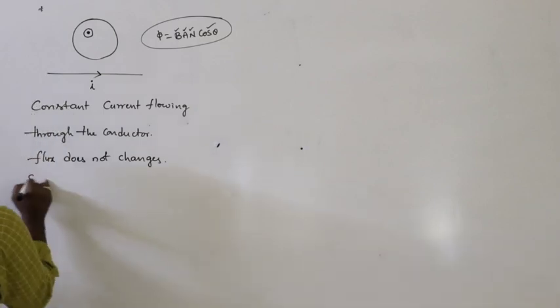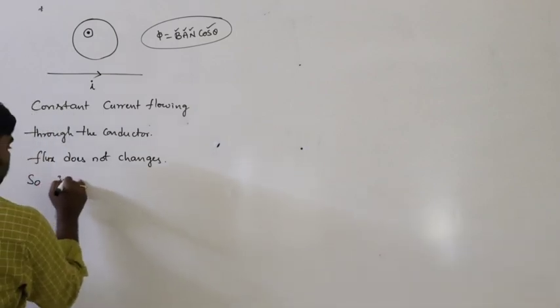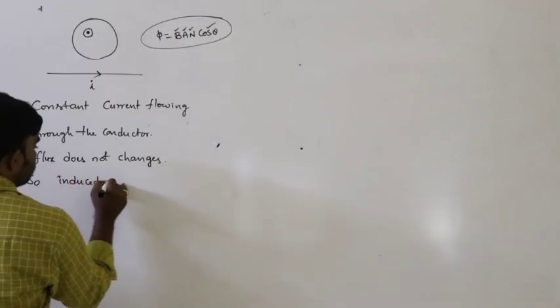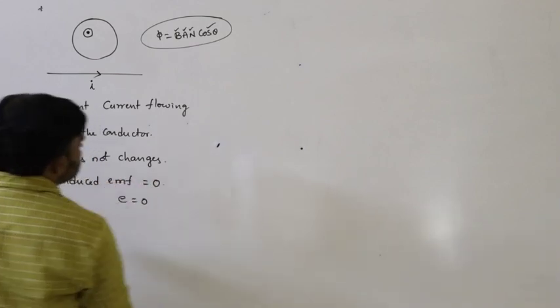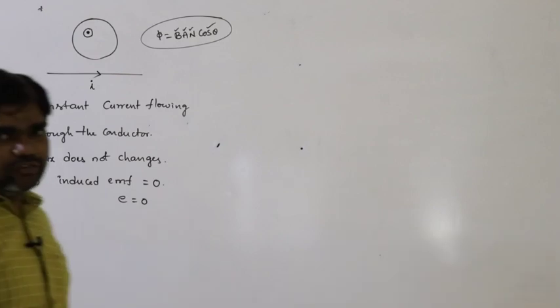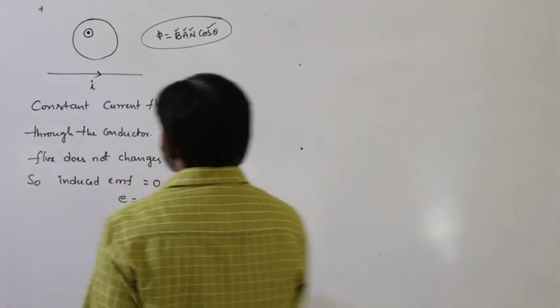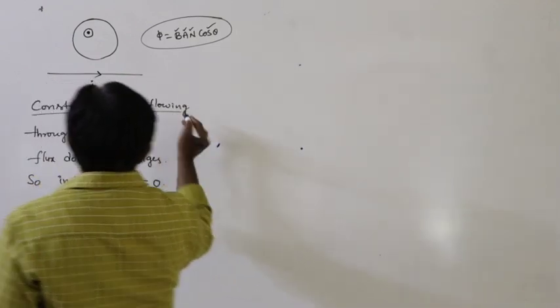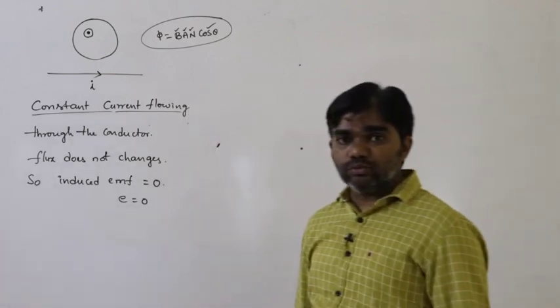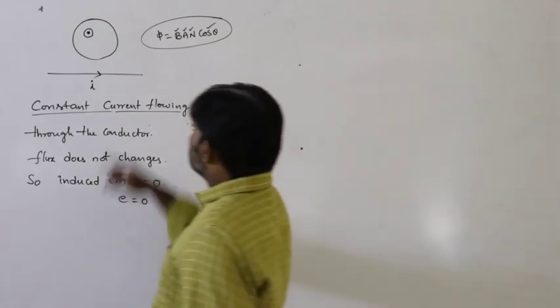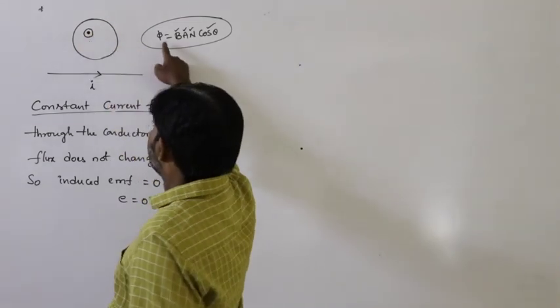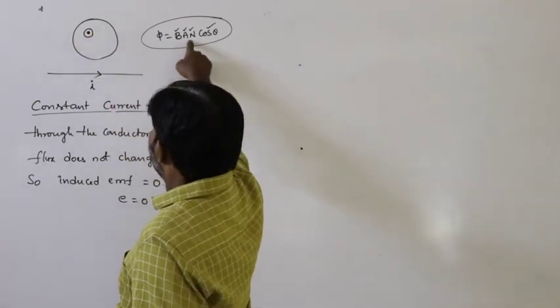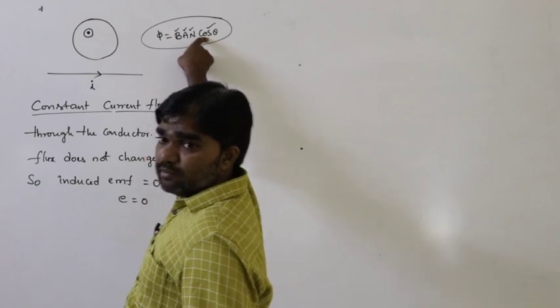So induced EMF is equal to 0. That means there is no EMF developed in this situation, when constant current is flowing through the conductor. Magnetic flux formula BAN cos theta is the general formula for us.